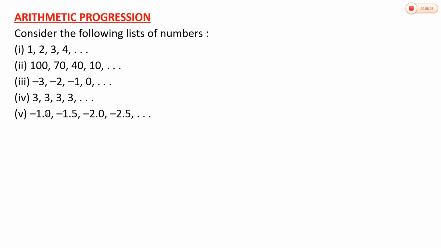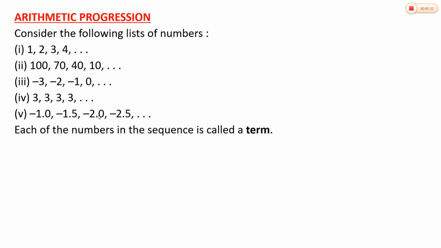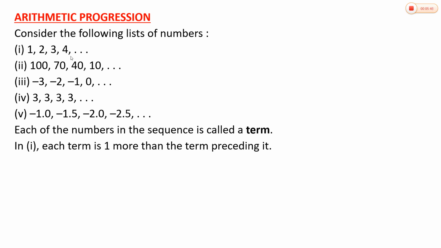See, if you observe these sequences, there is a pattern. Each of the numbers in the sequence is called a term. Here we have the first term, second term, third term, fourth term, etc. So if you see the first sequence, each term is one more than the term preceding it.